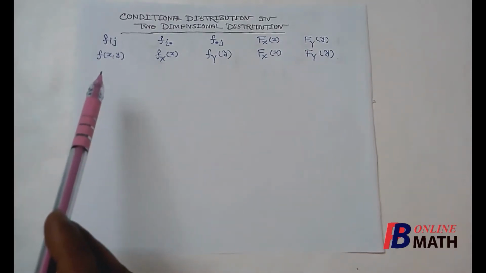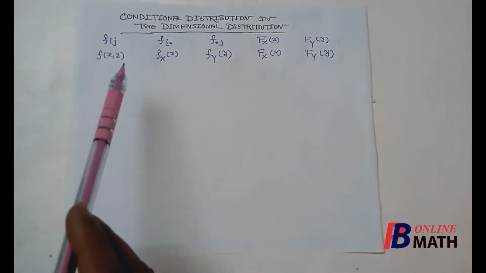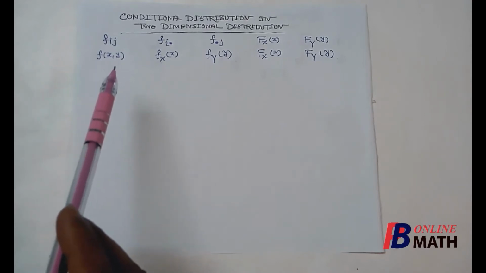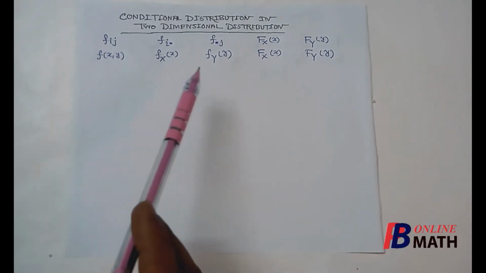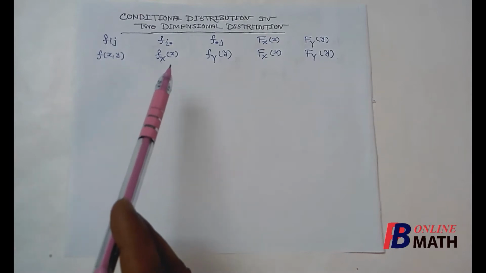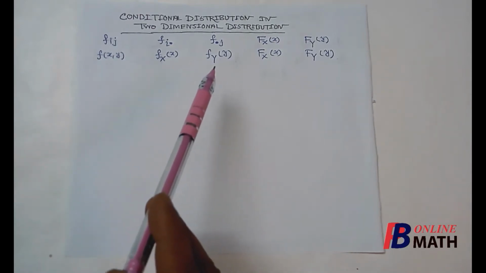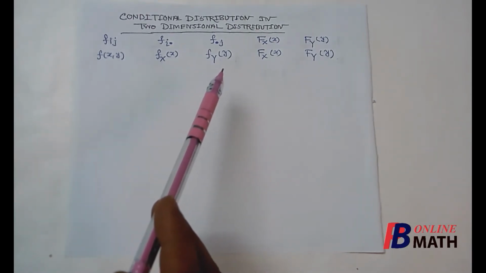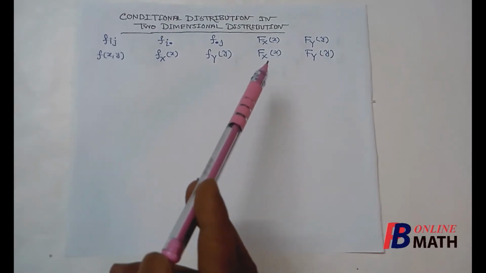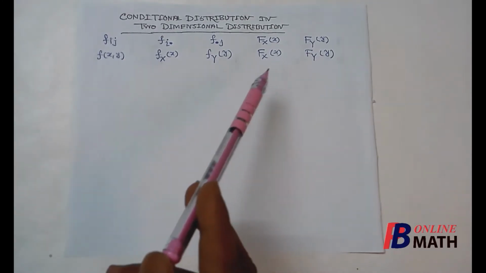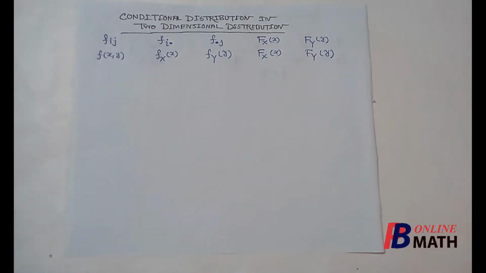Now in continuous distribution, the joint PDF is denoted by fxy and the marginal PDFs are denoted by fxx and fyy respectively of the random variables x and y. And the corresponding distribution functions are denoted by these two. So these are some notations we have already discussed. Now in this case, we shall consider the conditional distribution both for discrete and continuous distributions.